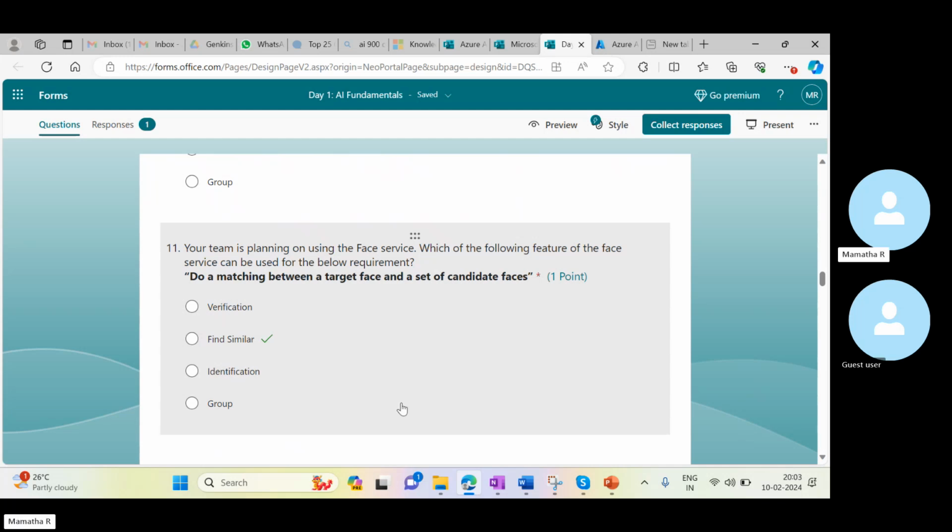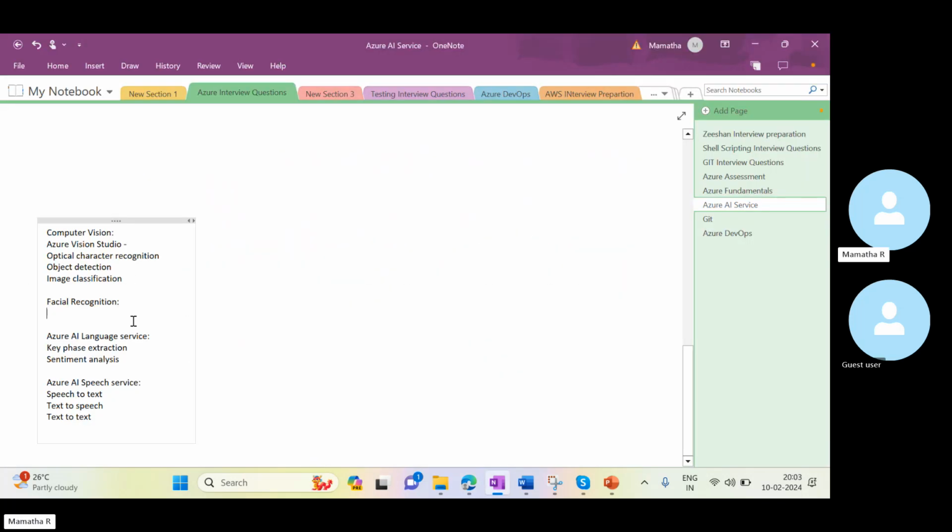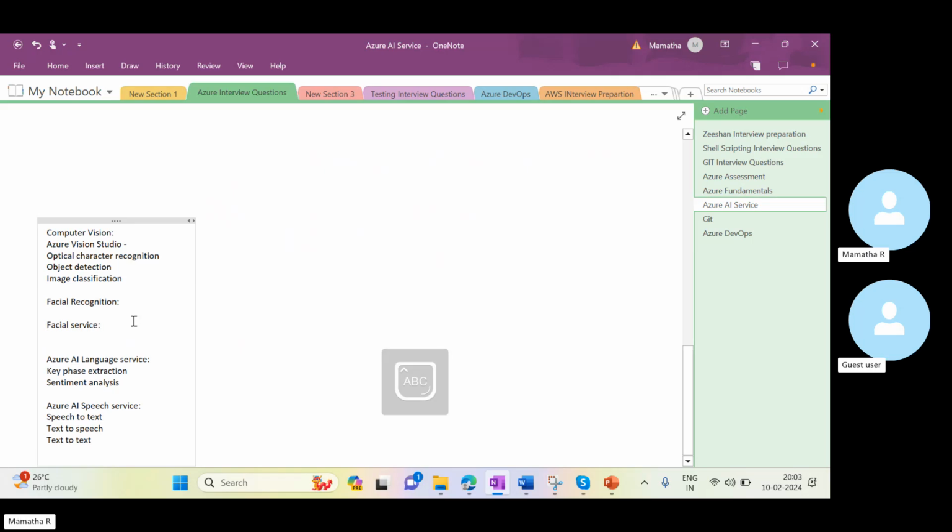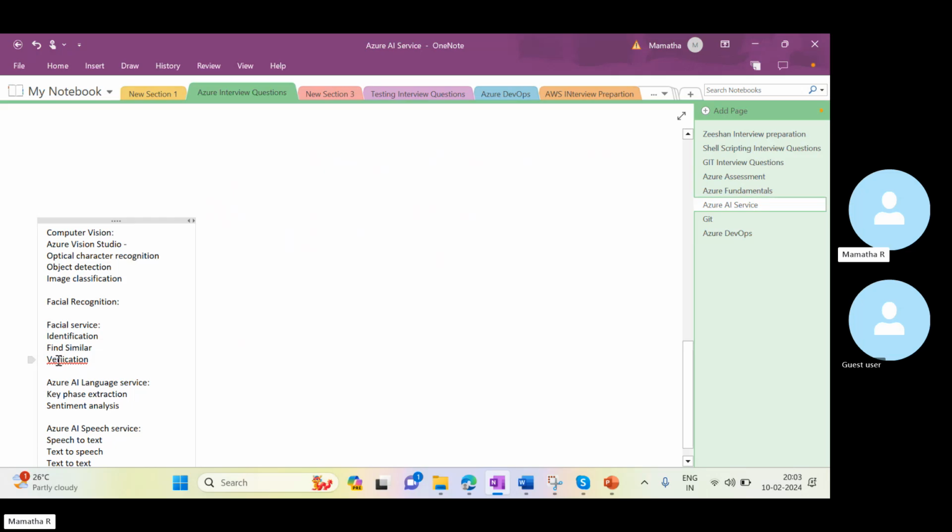When we talk about the face service, we can use identification, find similar, and verification. These are the different ways that we can try to do it.